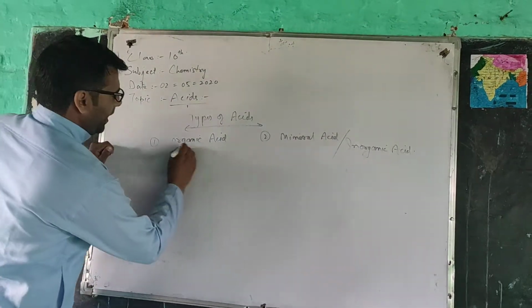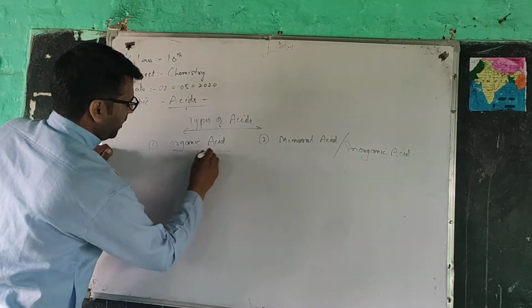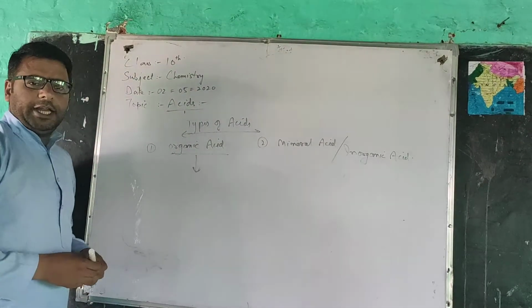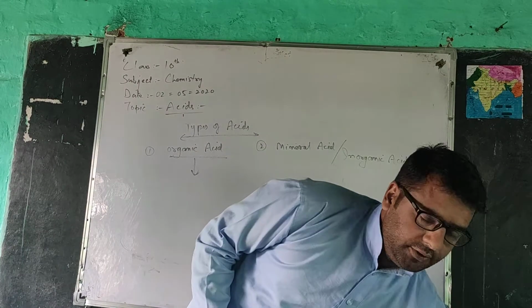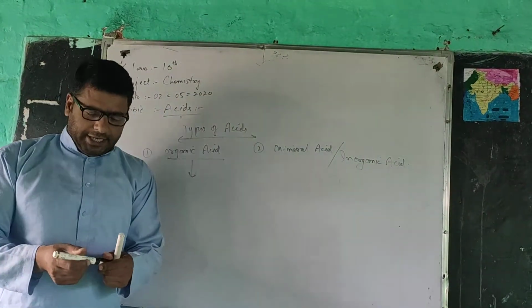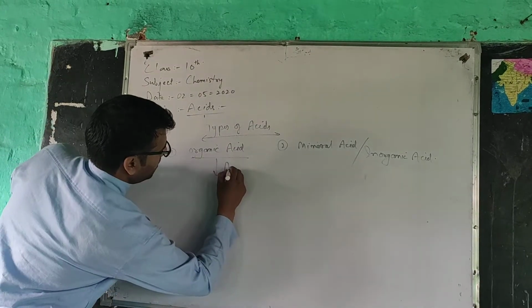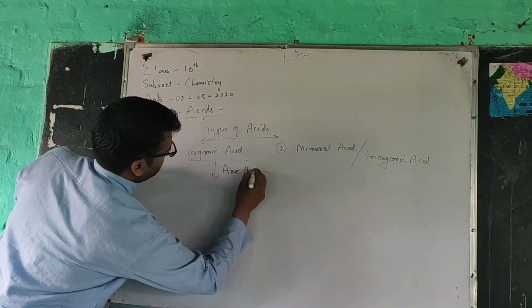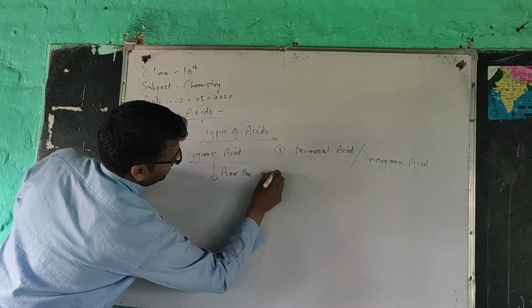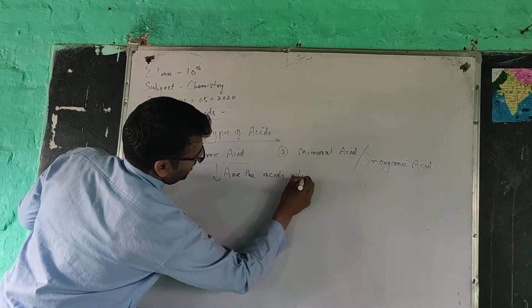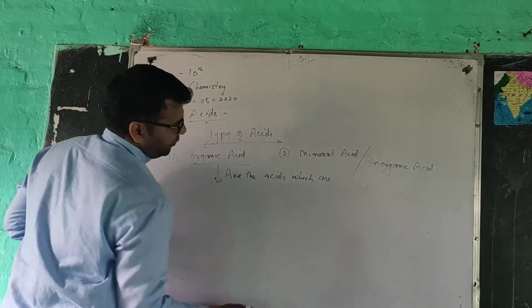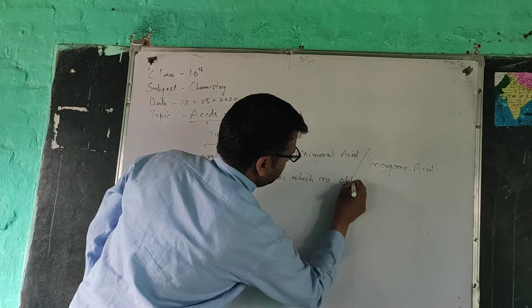Now what are organic acids? Organic acids are those acids which are obtained from plant materials and animals.